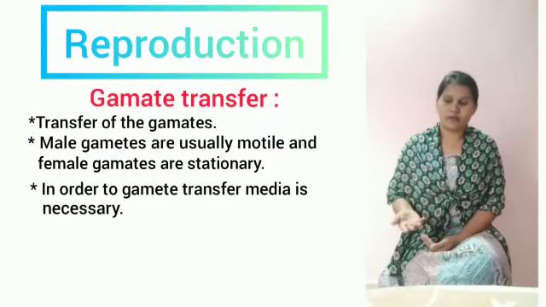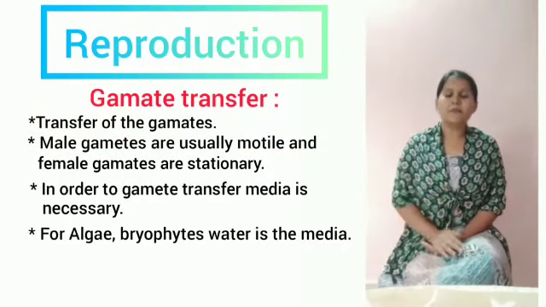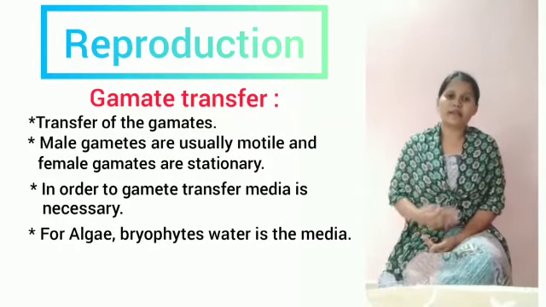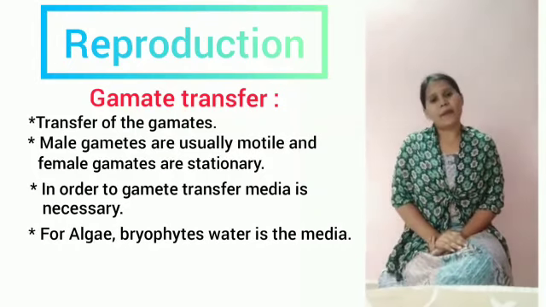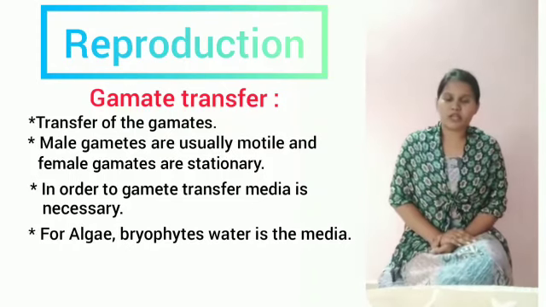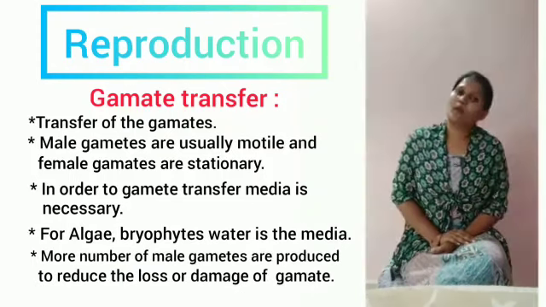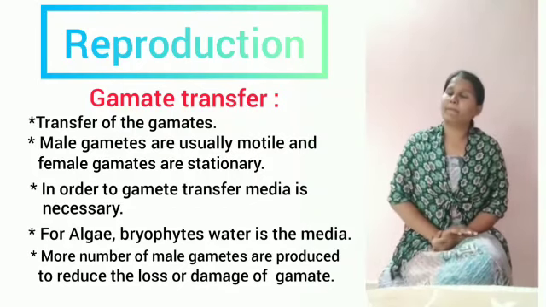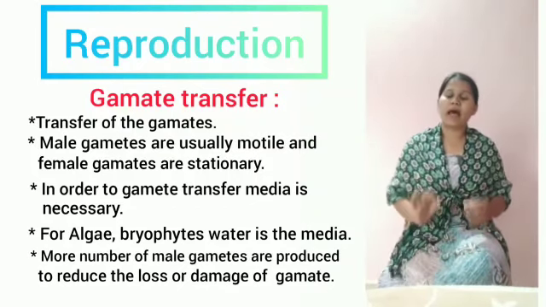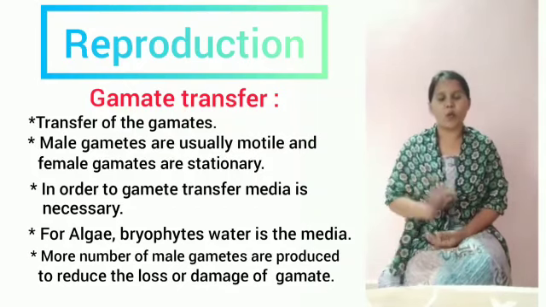For most organisms like algae and bryophytes, water is the medium where the gametes move and fertilization occurs. Male gametes are produced in larger numbers because they are highly available to predators in the water medium.